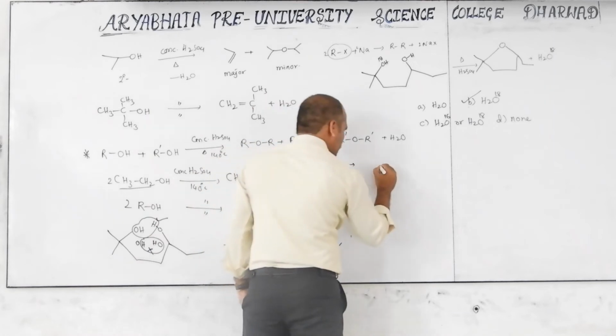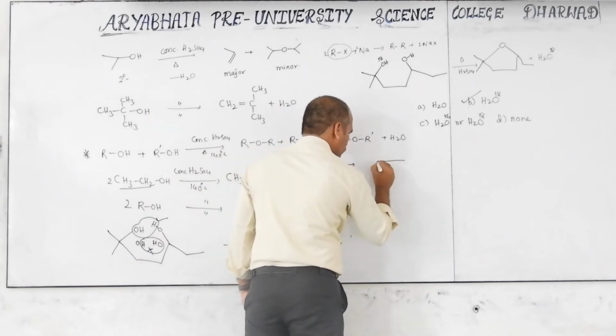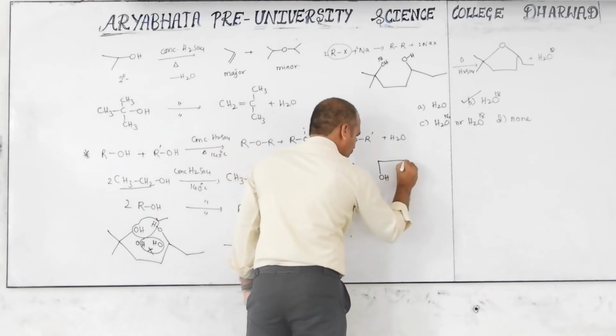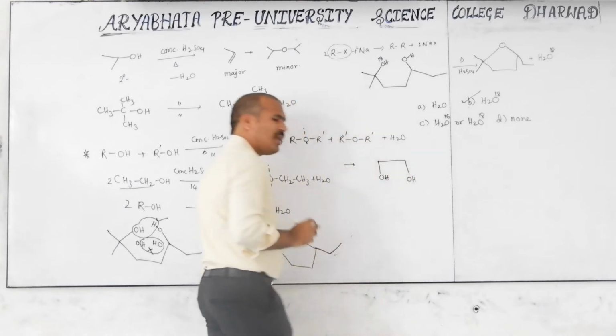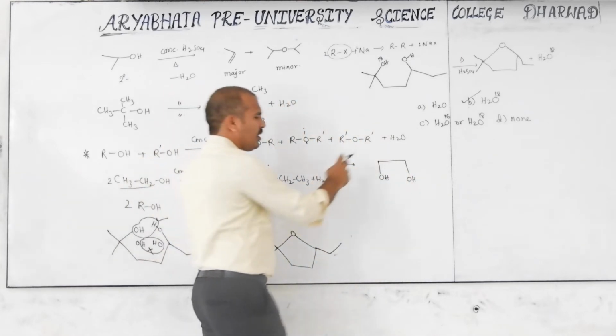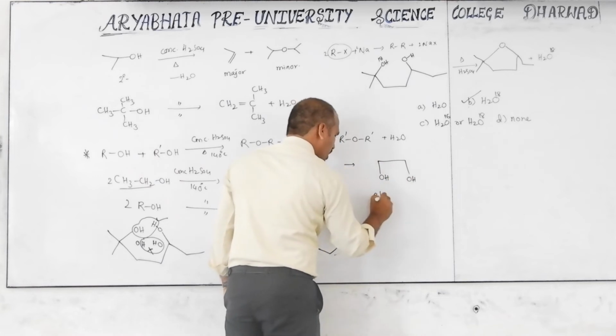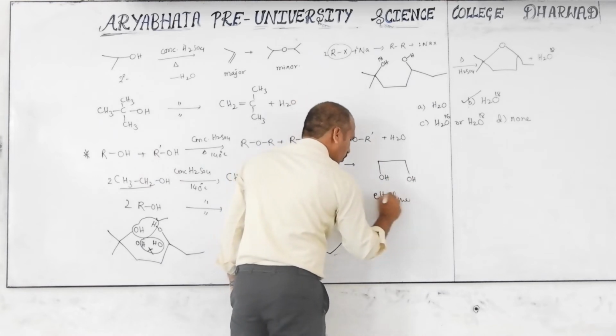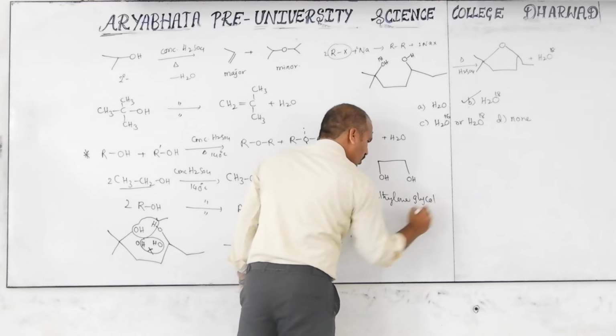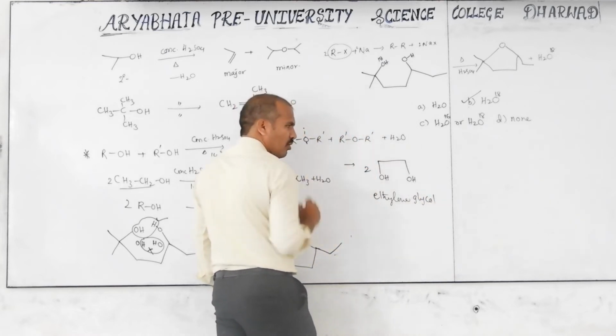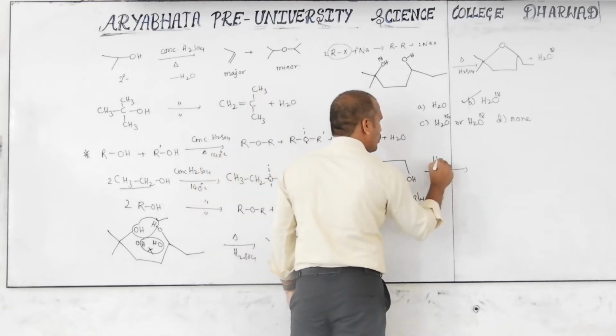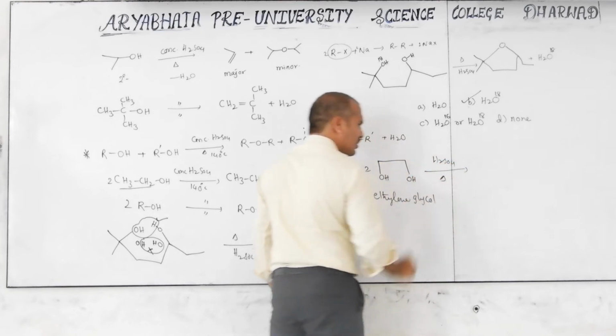For example, this is called ethylene glycol, CH2OH, CH2OH. This ethylene glycol reacts with the same H2SO4, and the heat symbol is given.